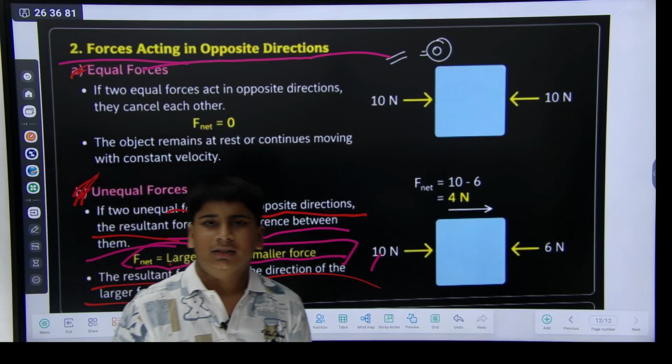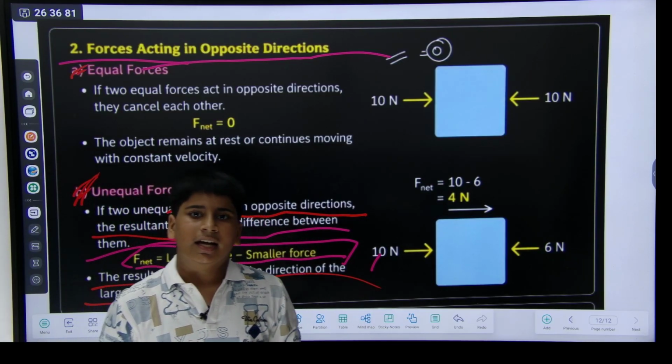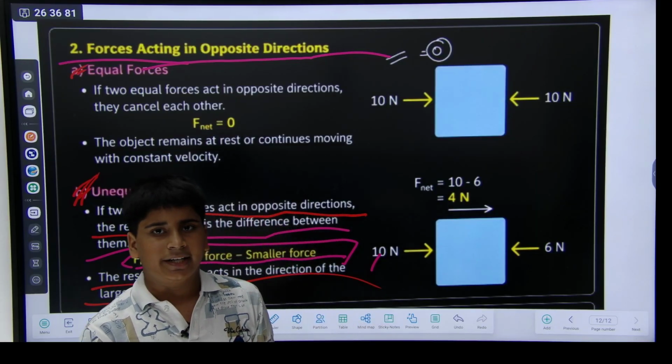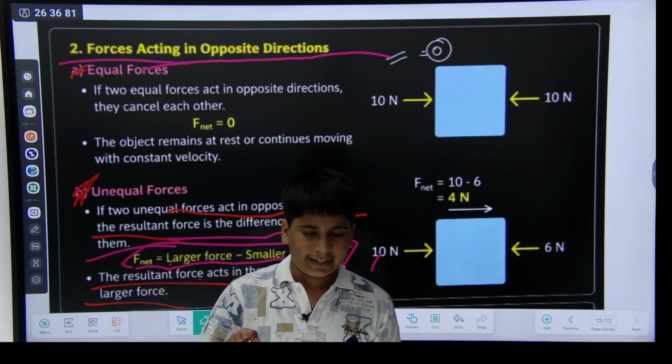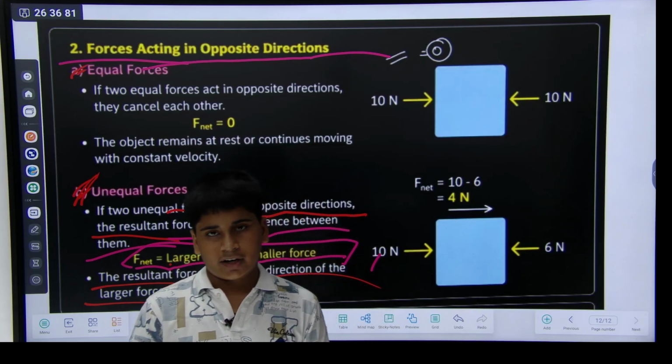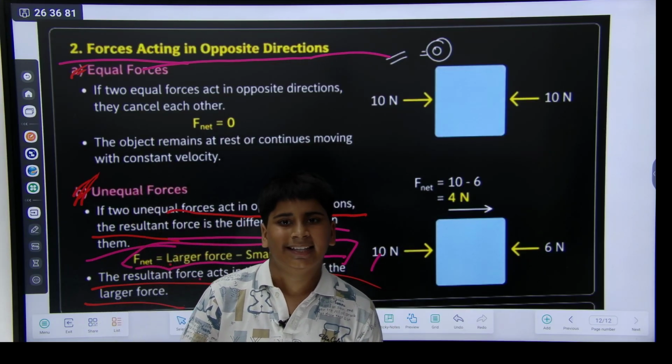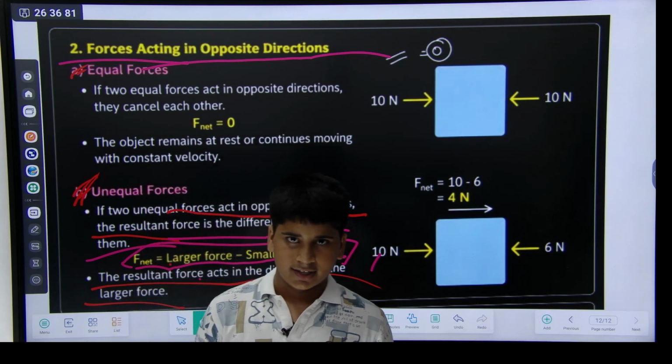Okay, this is our lecture number 1. After that, we will study lecture number 2. In lecture number 2, we will start from Galileo's theory and inertia, inertia of motion.